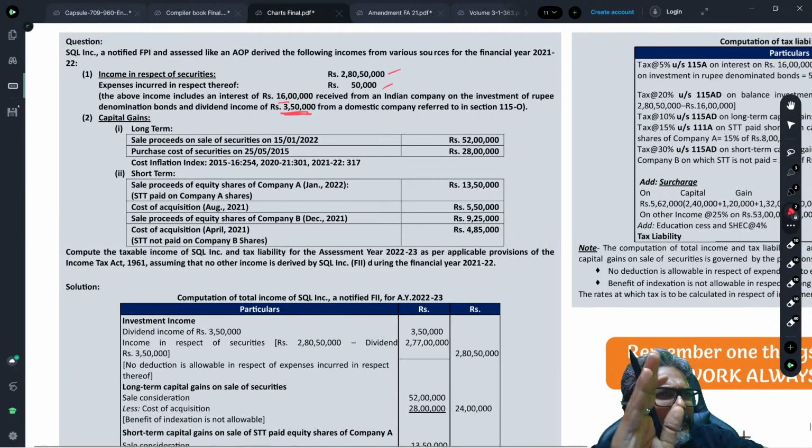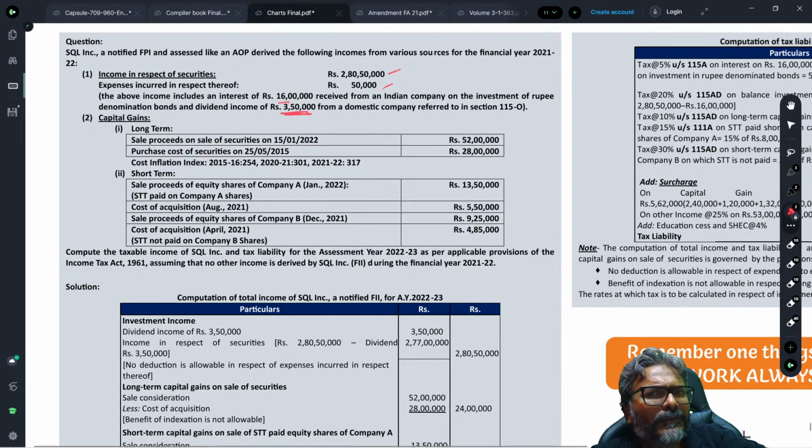Interest would be at 5% because it is from the rupee denominated bond. Now what about the balance? On the balance income, would it be at 20%, students? So here we can say the balance income would be at 20%.